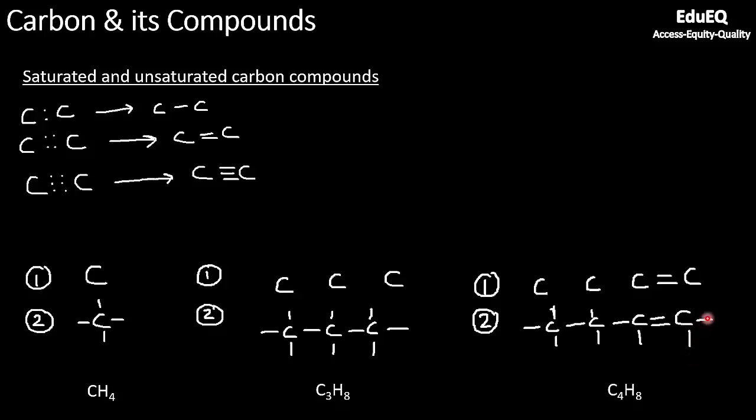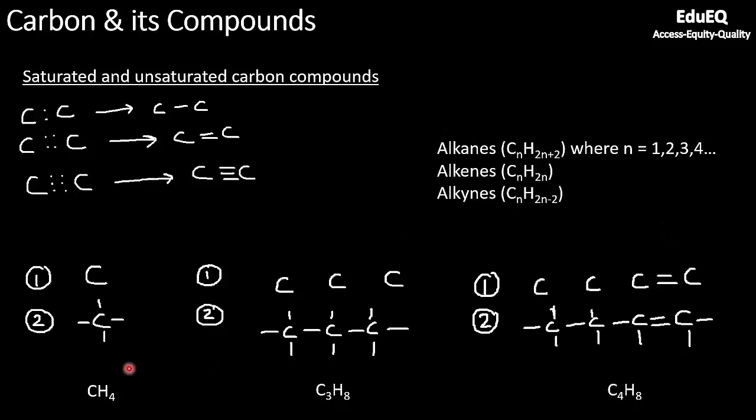So if you count the number of bonds, or in easy words, if you count the number of lines around a carbon atom, it should always be 4. If it's a double bond, you have only 2 more lines which you can draw. If it's a triple bond, you have only 1 more line which you can draw.